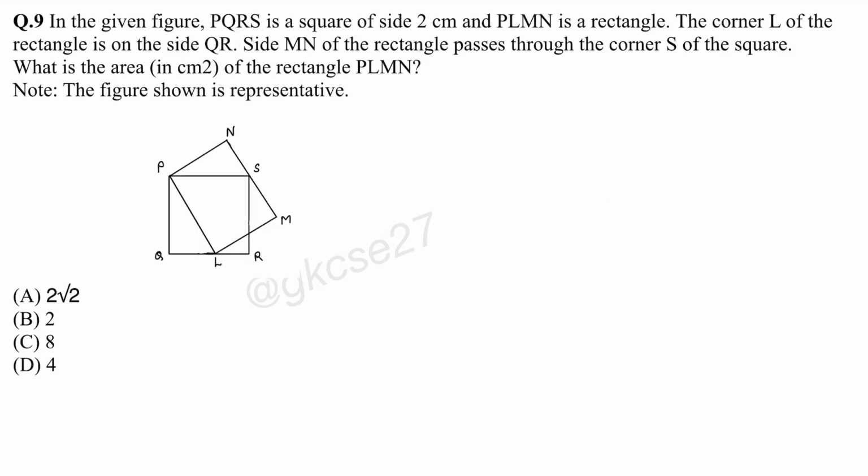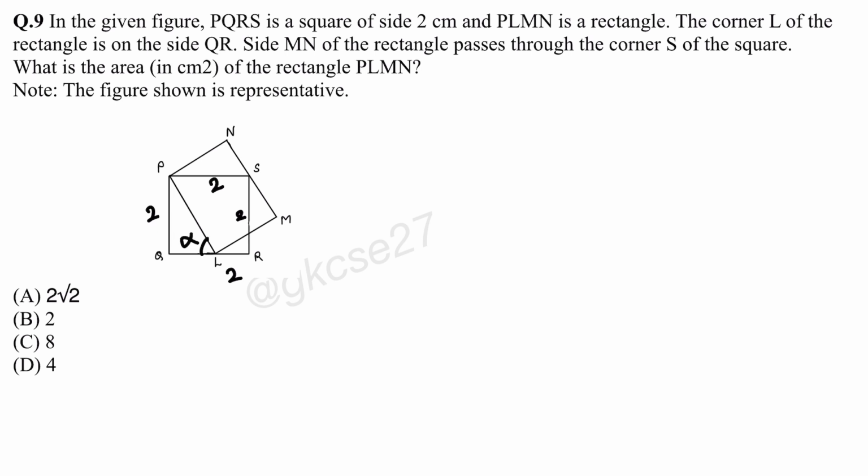In the given figure, PQRS is a square of side 2 centimeter. So PQRS is a square of side 2 centimeter and PLMN is a rectangle. The corner L of the rectangle is on the side QR. Side MN of the rectangle passes through the corner S of the square. What is the area of the rectangle PLMN? Okay. So let's consider the square's side is 2. All sides are 2.